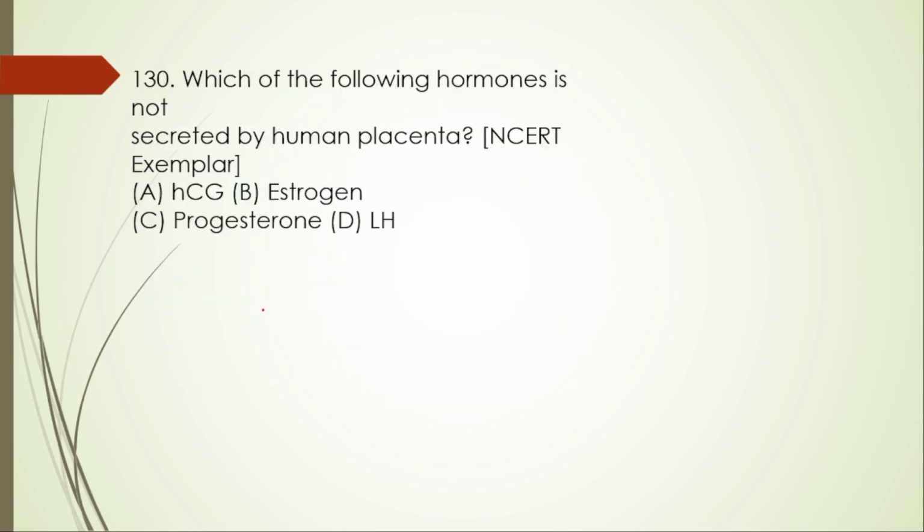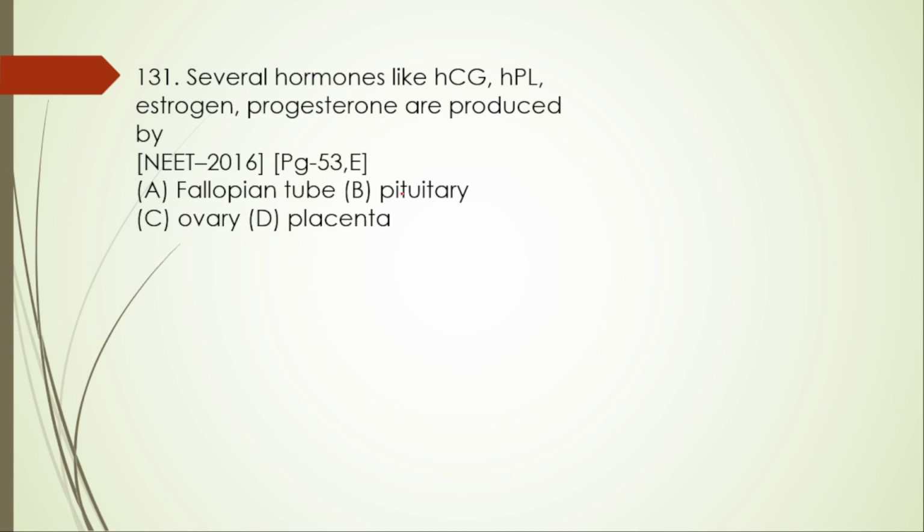130th question. Which of the following hormones is not secreted by the human placenta? A, HCG, B, estrogen, C, progesterone, and D is LH. So here the right option is LH. Next, 131. Several hormones like HCG, HPL, estrogen, progesterone are produced by A, fallopian tube, B, pituitary, C, ovary, D, placenta. So here the right option is D, placenta.